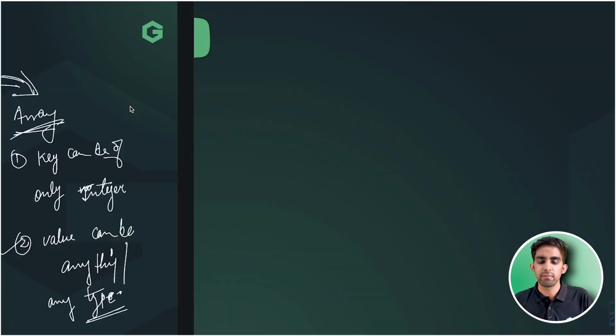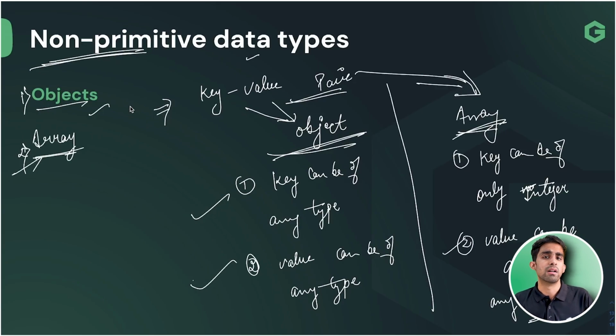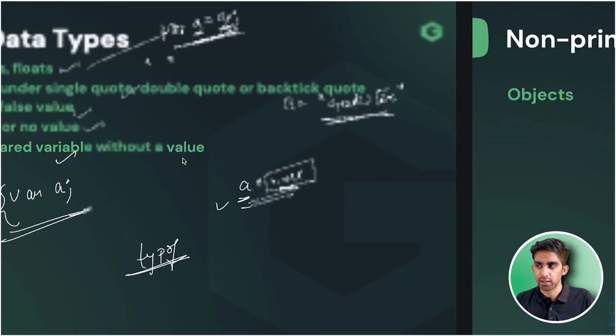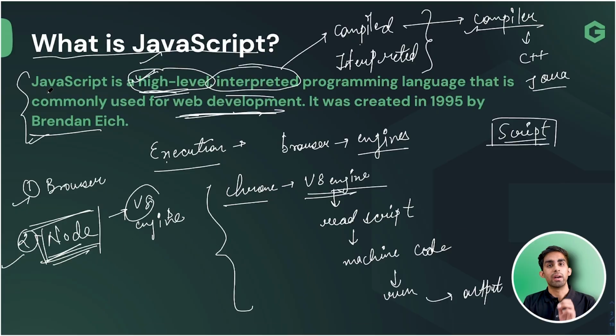What we have discussed, team, in this session, we have discussed what is JavaScript, the definition of JavaScript. Then we have discussed the features of JavaScript. Then let me just go to the first screen and have a revision as well, team. Let's just have a quick revision. First of all, we have seen about JavaScript, what is high level, interpreted.